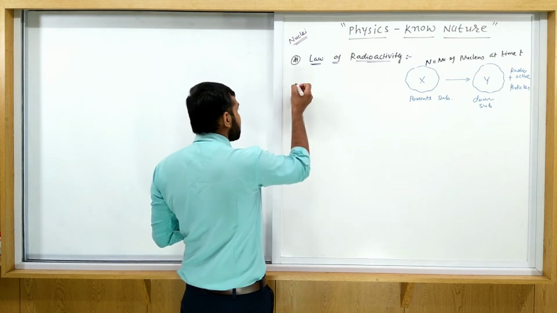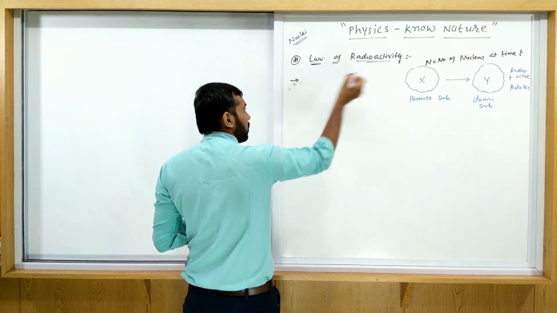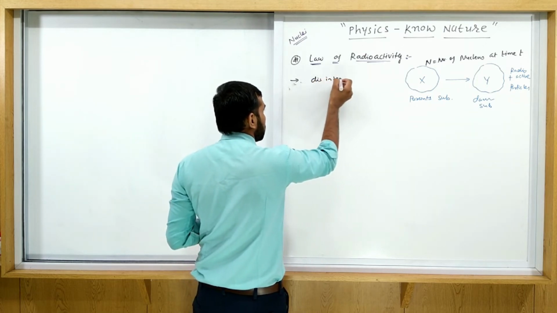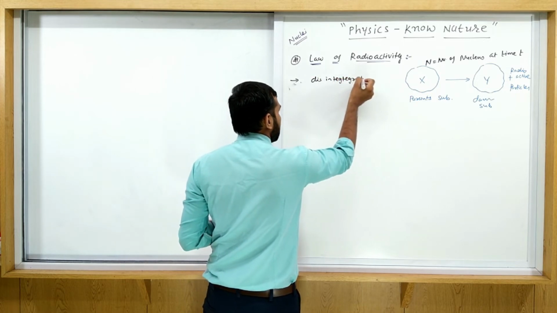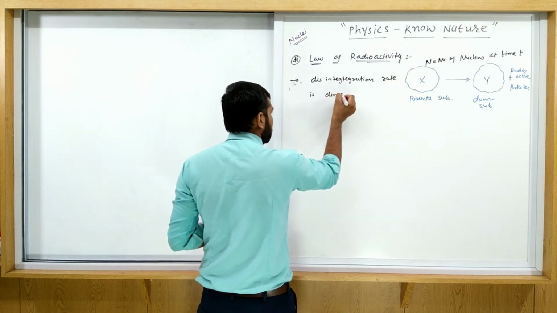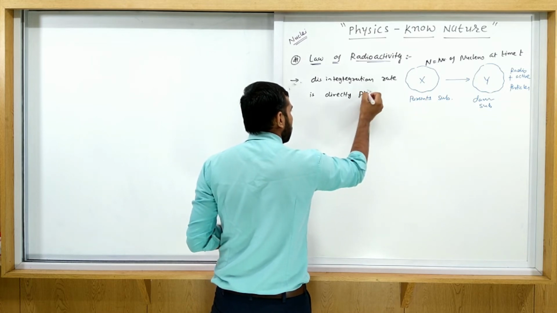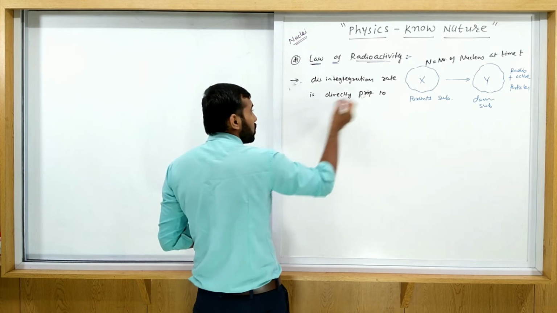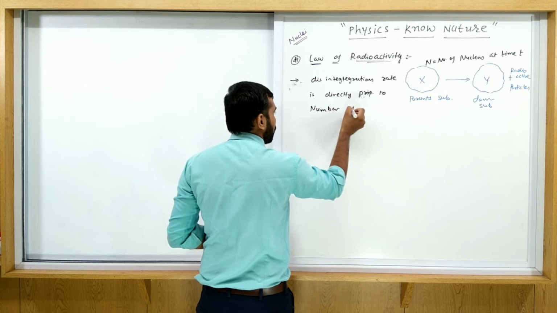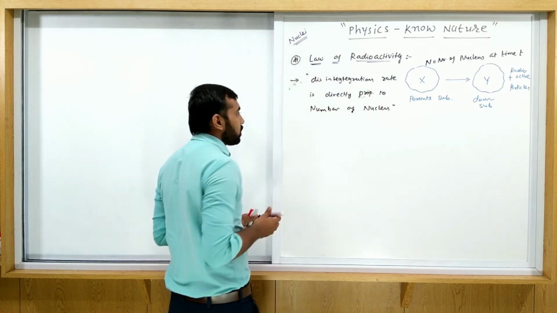So first we write this note: the disintegration rate is directly proportional to the number of nuclei. Okay, this is the important thing, you must note this.